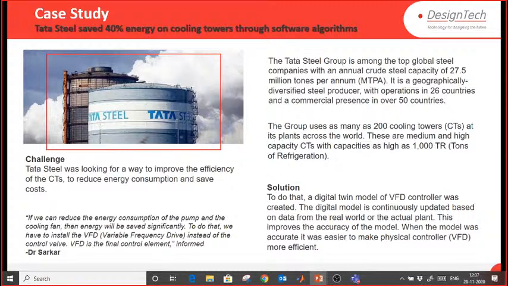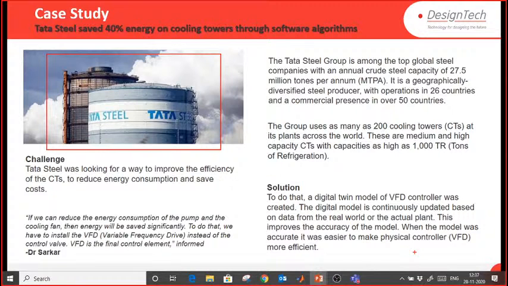To do that, the digital twin model of the VFD controller was created. The digital model is continuously updated based on data from the actual plant in the real world. They were logging data from sensors from the real plant, providing that data in Simulink to that virtual plant, and based on that they optimized the controller, that is the variable frequency drive.